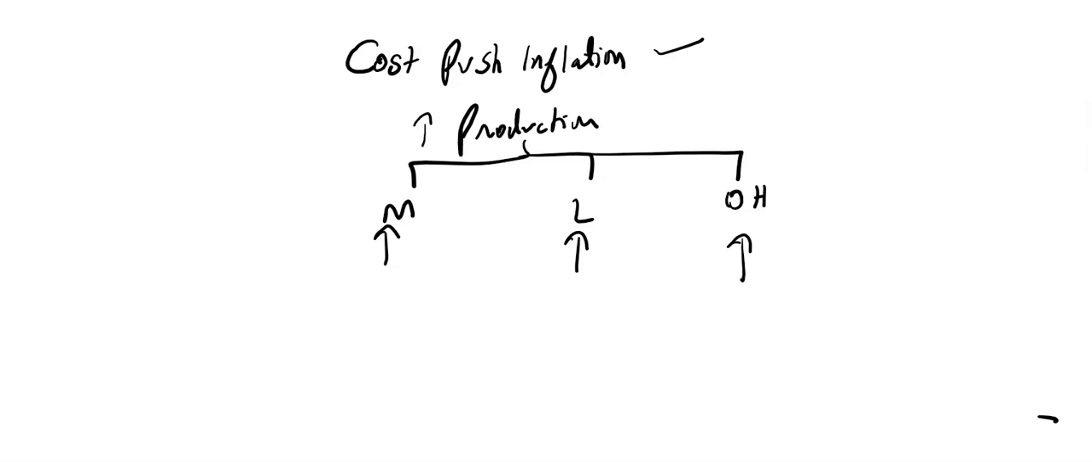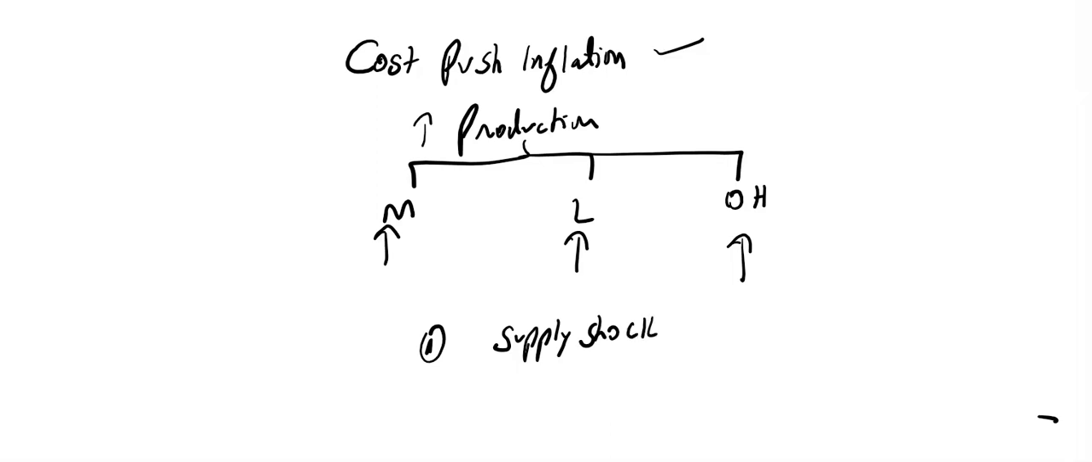Cost push inflation may be temporary because of the supply shock. So normally central banks are more likely to leave interest rates alone if the reason is cost push inflation. So what are the reasons of the cost push inflation? Number one is supply shock.